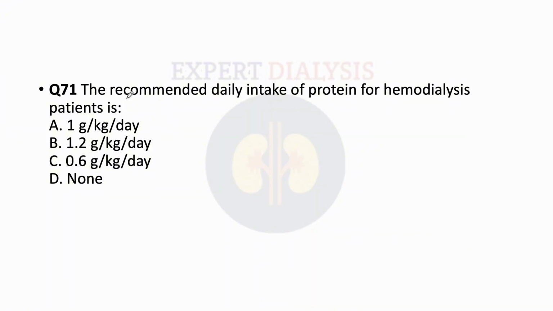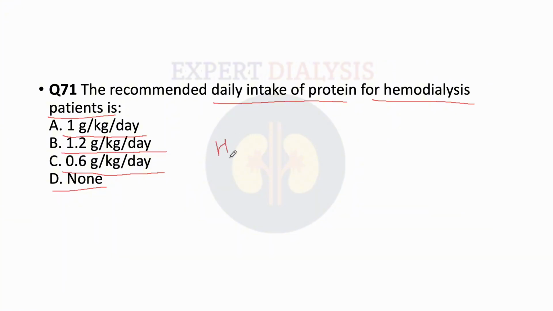that the recommended daily intake of protein for hemodialysis patient is. So the first option says it is 1 gram per kg per day. Option B is 1.2 gram per kg per day. Option C is 0.6 gram per kg per day, and option D is none.